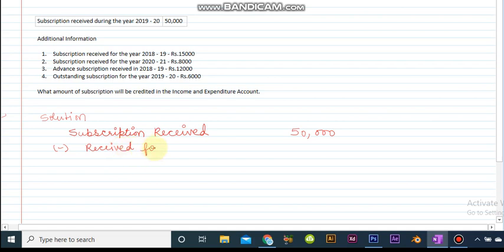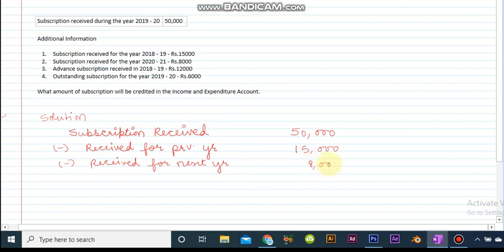As we have been given that rupees 15,000 has been received for the previous year, it does not belong to the current year. Hence it will be subtracted from 50,000. Now it is given that we have received rupees 8,000 in advance for the next year. So even this amount does not belong to the current year, so it will also be subtracted.